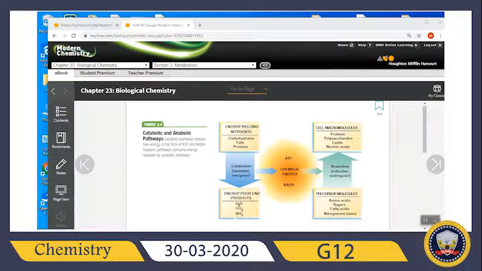The result from this catabolic process is production of ATP and NADH. So this process is important to produce energy, and this energy inside the body will be required for anabolism,